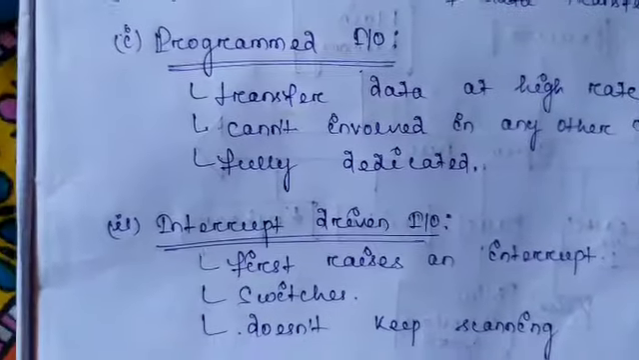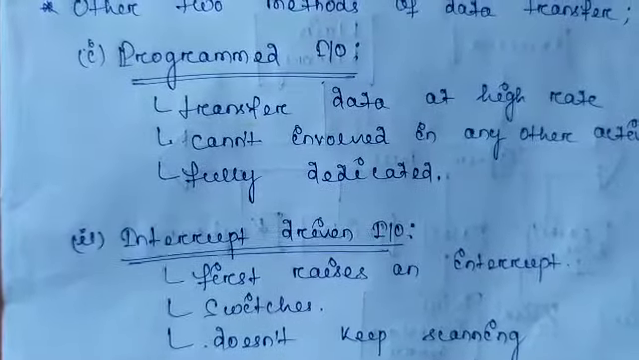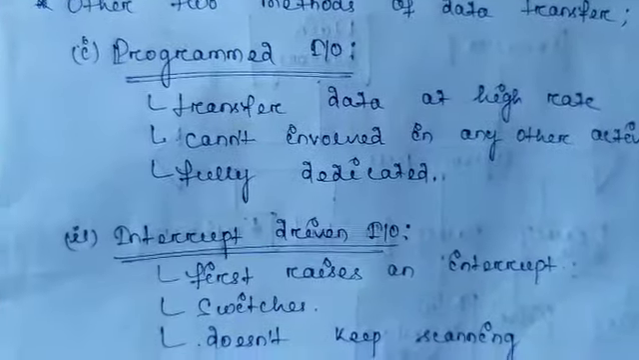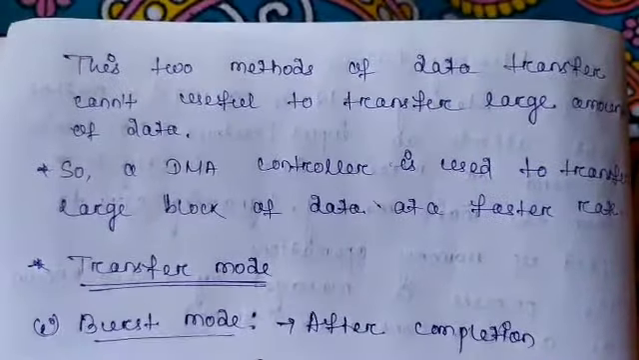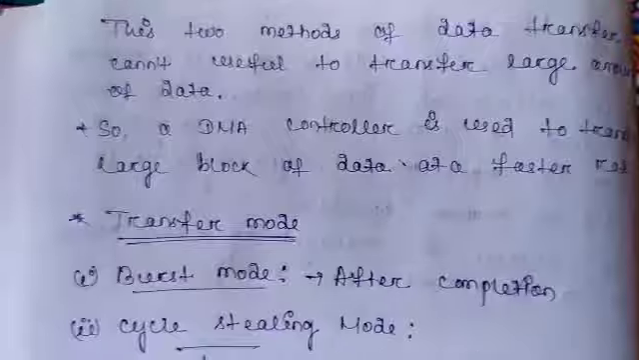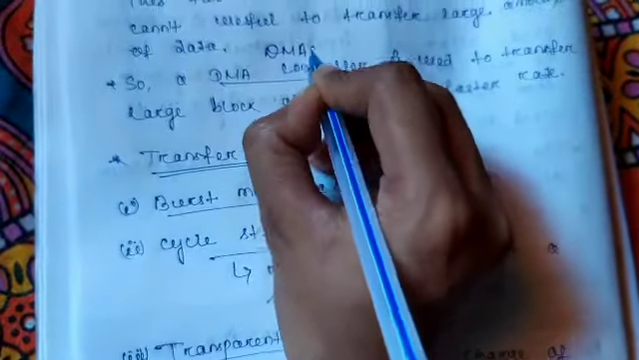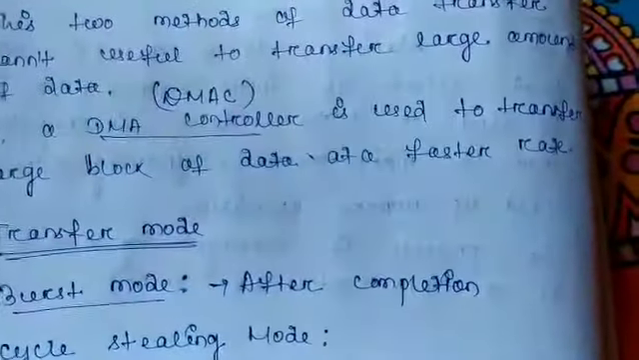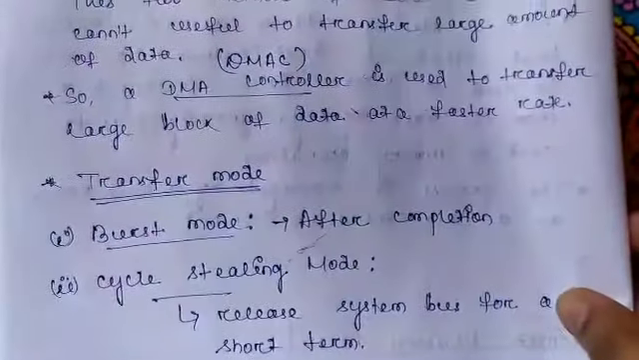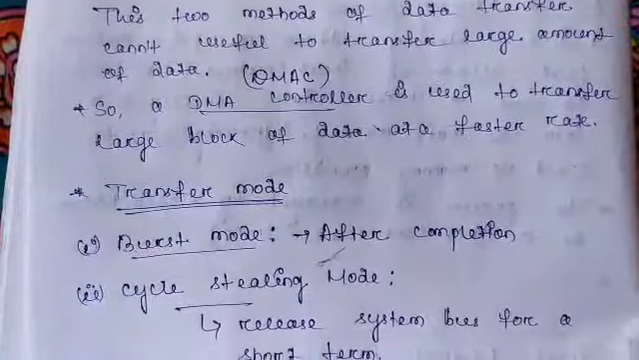So there are some cases where we cannot use these concepts to transfer a block of data. To overcome this, we use a direct memory access controller, or as a short form we can write DMAC, to transfer a large block of data at a faster rate. It transfers a large amount of data, but at a faster rate.